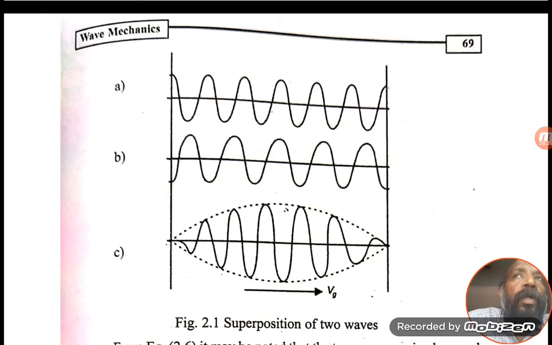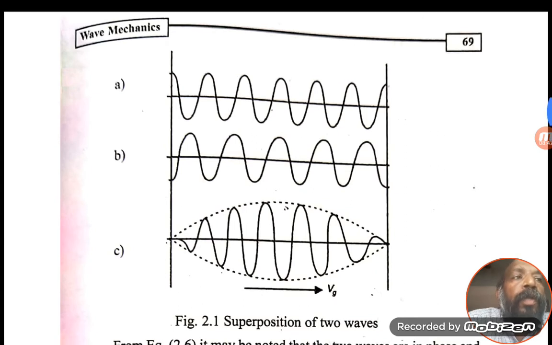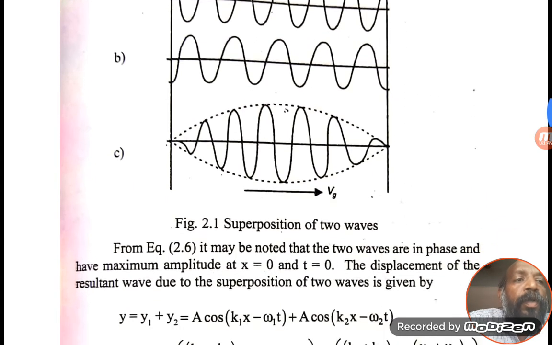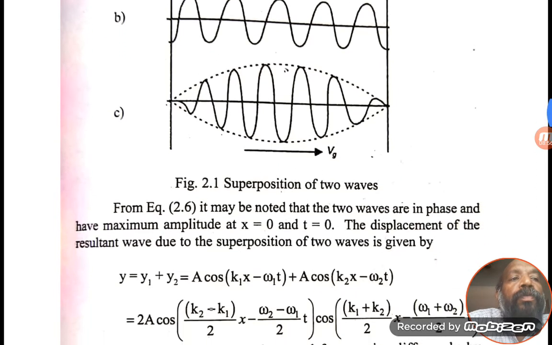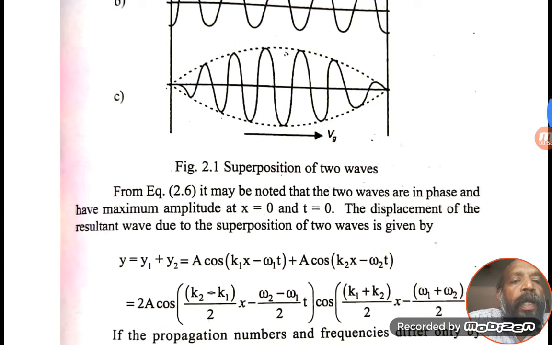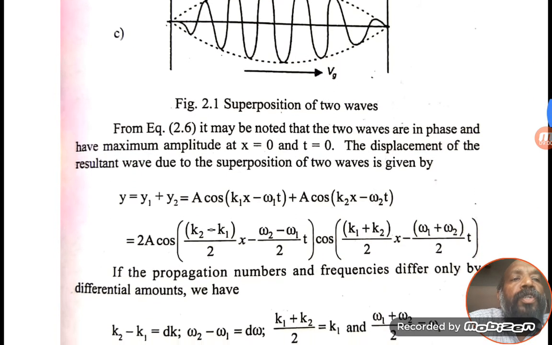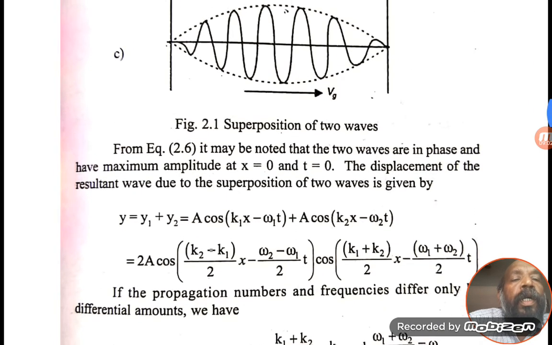So when the two waves are combined, we are getting the interference pattern like this, and in this interference pattern the particle can exist. This I am calling a wave packet, the superposition of two waves.